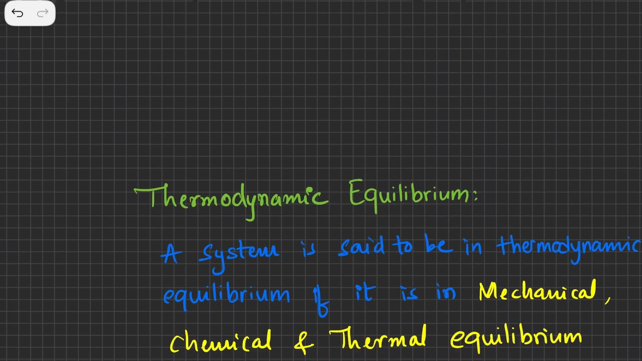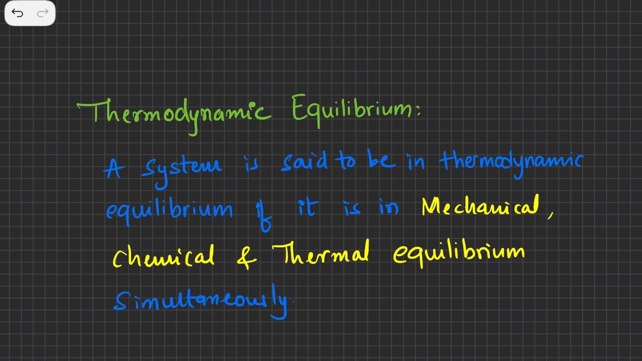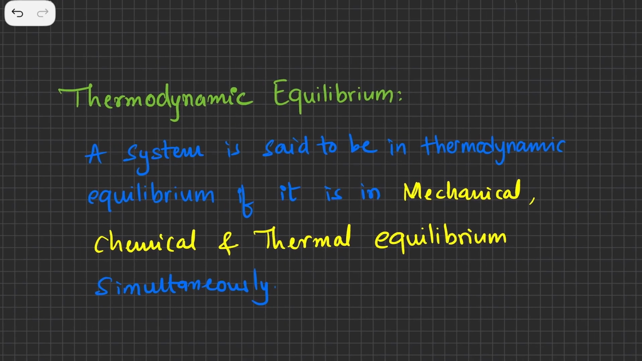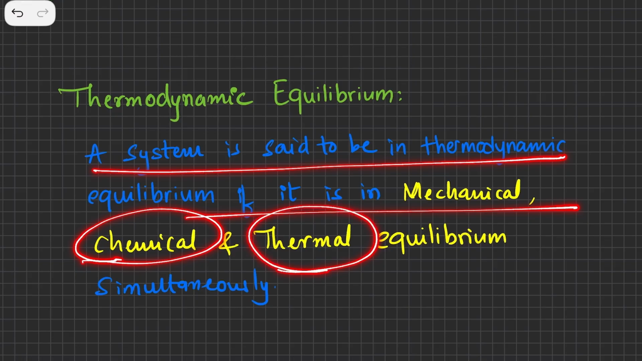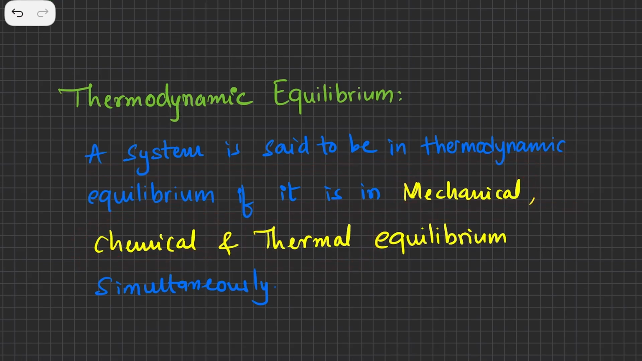Now let's go to something called thermodynamic equilibrium. A system is said to be in thermodynamic equilibrium if it is in mechanical, chemical, and thermal equilibrium simultaneously. So basically there are three types of equilibrium, and if a system is in all three of them, then you can say that the system is in thermodynamic equilibrium. So all three equilibria simultaneously.